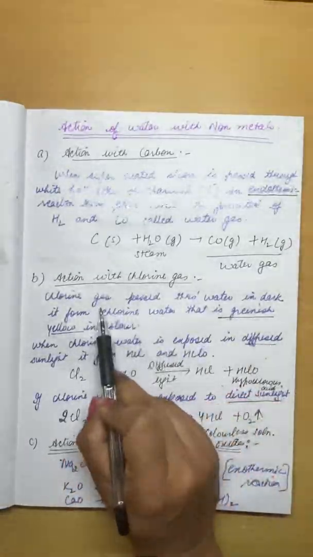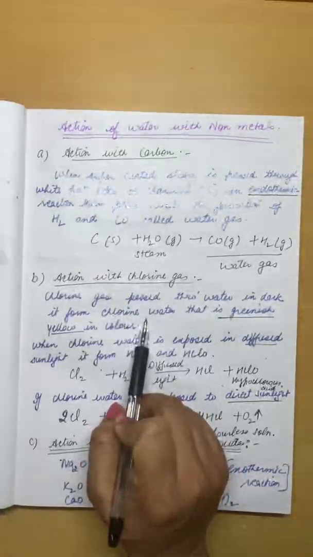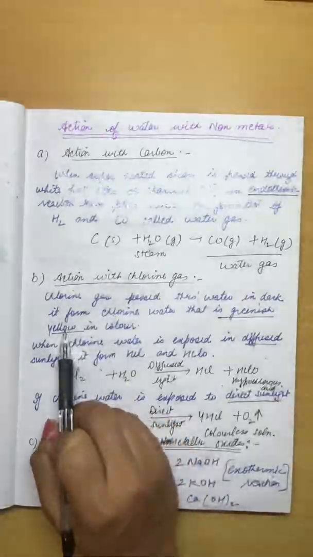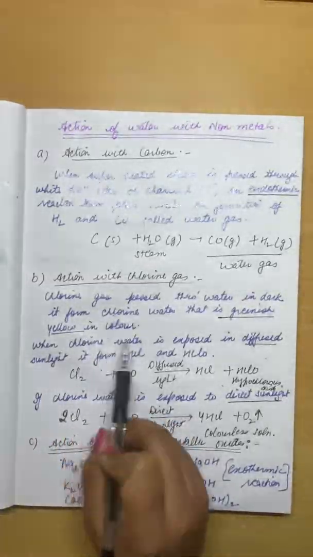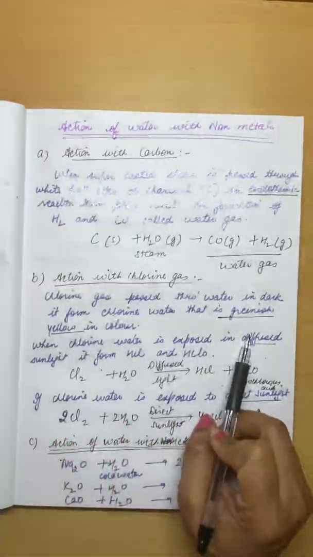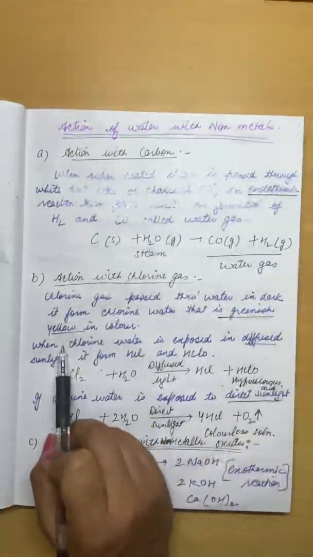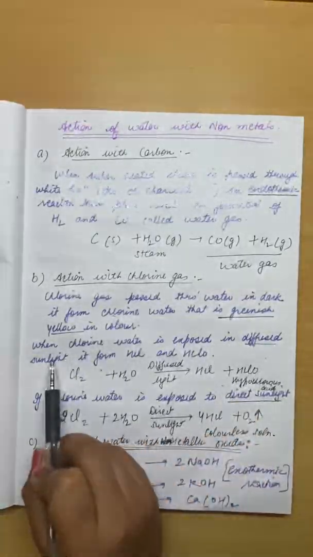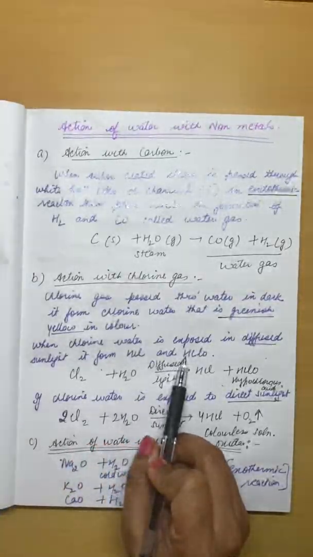When chlorine water is exposed to diffused sunlight, meaning the sunlight is not bright, it will form hydrochloric acid and hypochlorous acid.